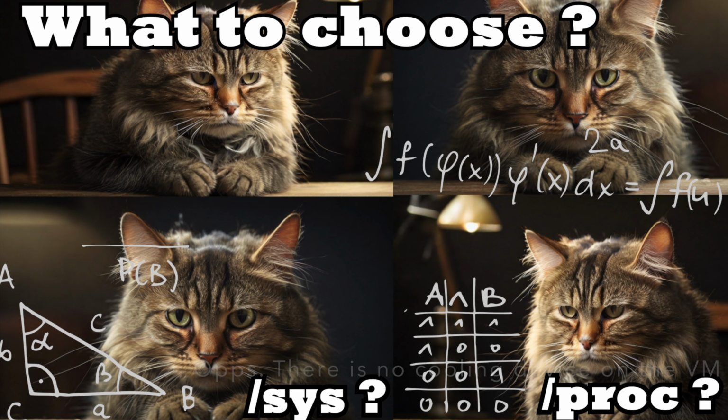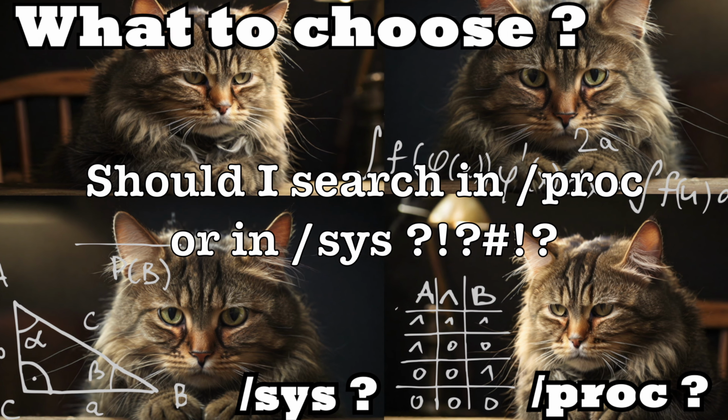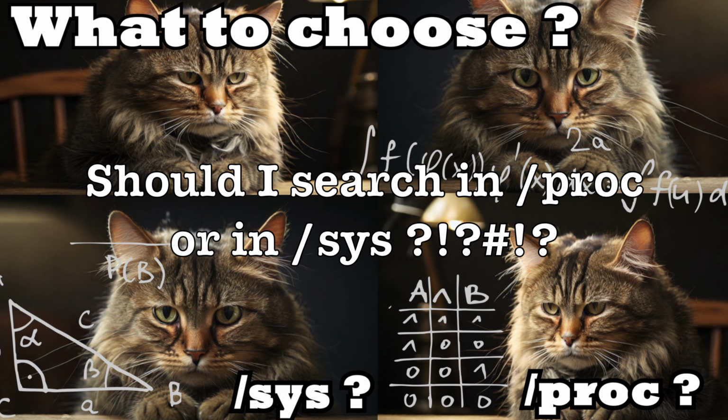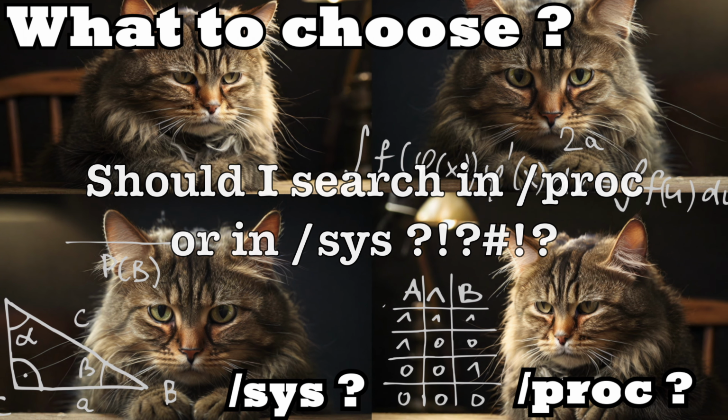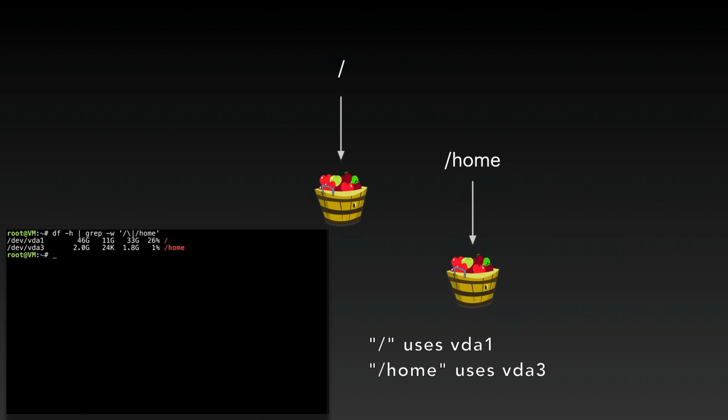Proc and sys give a window into the inner workings of the kernel, but it is somehow a mess. Ideally, all non-process data should be in sys, but yet that is not the case. For all of our directories, a single partition or disk can be used, or some of them can be set to use separate disks or partitions. This way we can reinstall our OS without losing critical data. Also, new file systems can be added for storing user data.